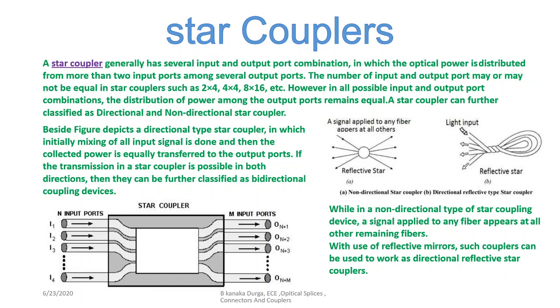If the transmission of the star coupler is possible in both directions, then it is further classified as bidirectional. So remember, in this we have many input ports and it's going to have more output ports. We can combine all these signals of the input ports and send them to a single output port, or we can send them to several output ports also. In the reflective or mirror case, it is nothing but one to one phenomena that can also be used for coupling purposes.